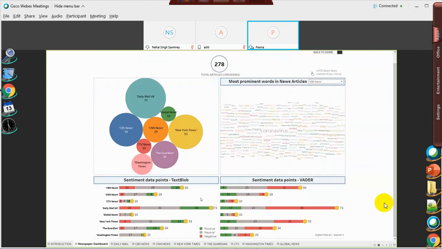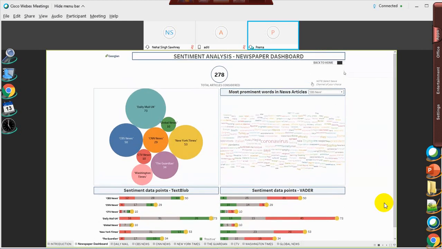This shows us the sentiment analysis of TextBlob versus Vader library. As you can see, for different newspapers, there were different articles, and in each article we have bifurcated the sentiment into 3 parts, that is negative, neutral and positive. It can be clearly seen from the graphs that TextBlob gives us more neutral results, and hence we had to do another analysis with Vader library, which gave us desirable results.